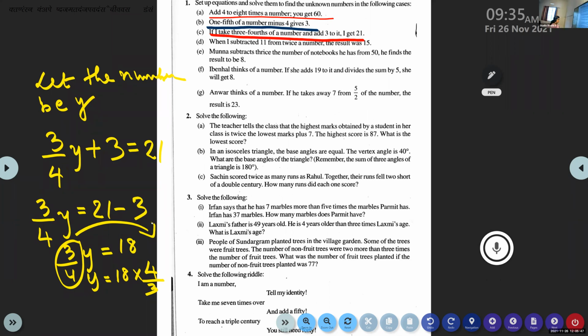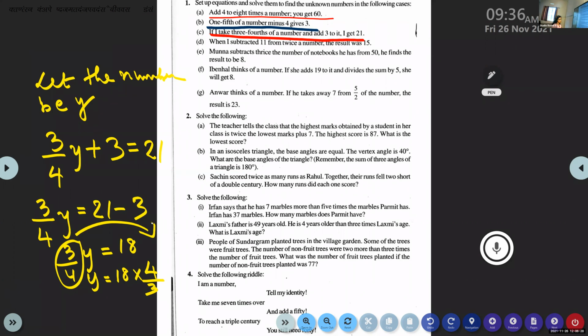When it is a fraction, but if it is added, if it is 3 by 4 plus y, when you shift to the right side, it will become minus 3 by 4 only. Here it is multiplication, so we take the reciprocal. If it is multiplied on the left side, it changes to the denominator on the other side. So 3 by 4 becomes 4 by 3 when you transpose as it is multiplied.